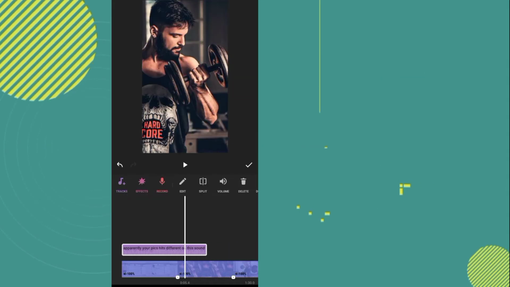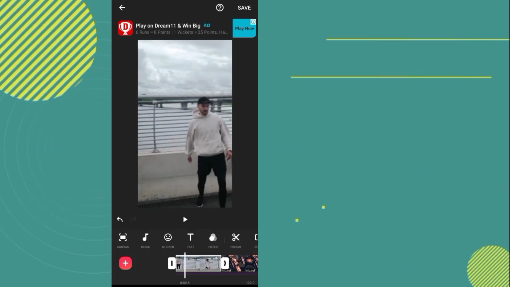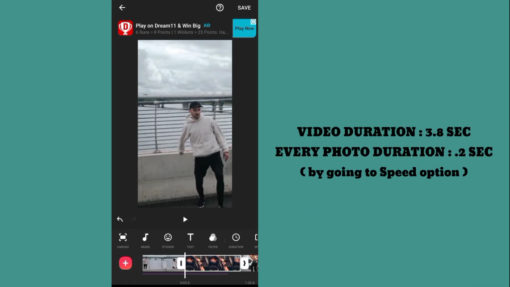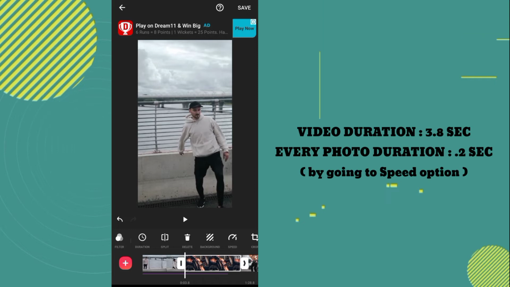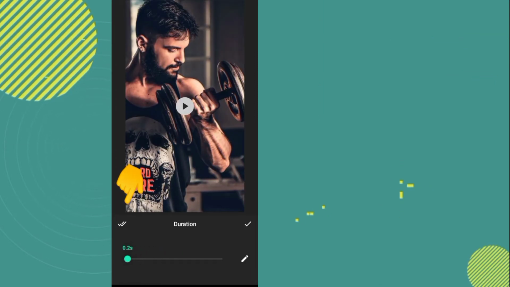Complete. Now we have to adjust video or photo duration according to music beats. So we have to reduce video duration to 3.8 seconds and every photo duration to 0.2 seconds by going to speed option. Now apply to all option.